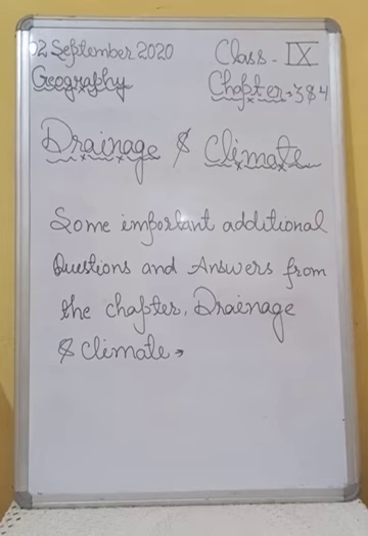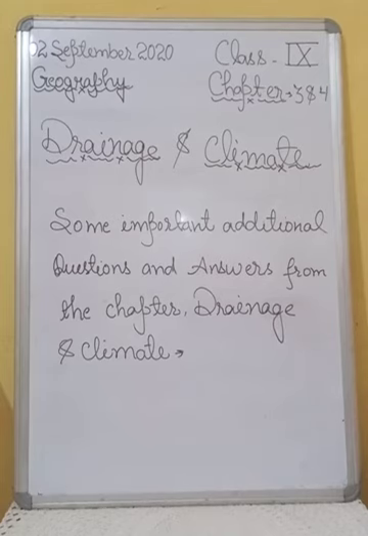After that, question number 7 is, what is the variation of temperature in winter in India? Answer number 7 is, in winter, the temperature in Dras in Jammu and Kashmir is as low as minus 45 degrees centigrade, and in Thiruvananthapuram may be 22 degrees centigrade.